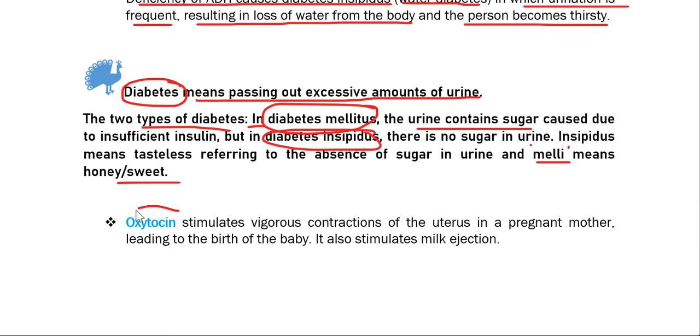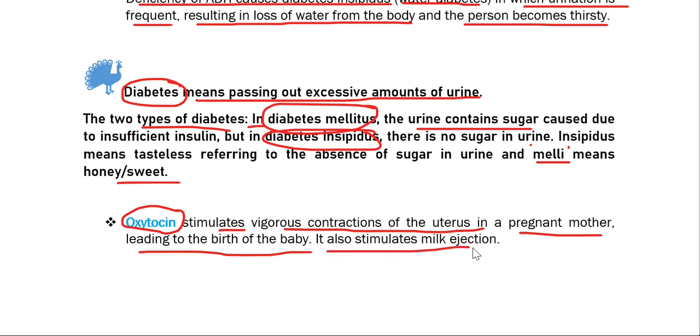The second hormone from the posterior pituitary gland is oxytocin, and oxytocin causes vigorous contraction of the uterus in a pregnant mother, and it also stimulates milk.